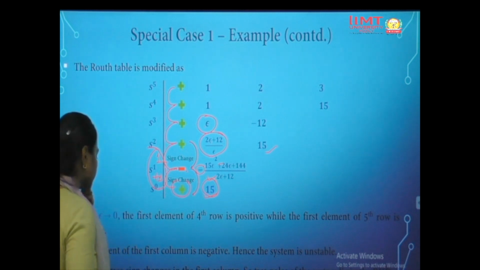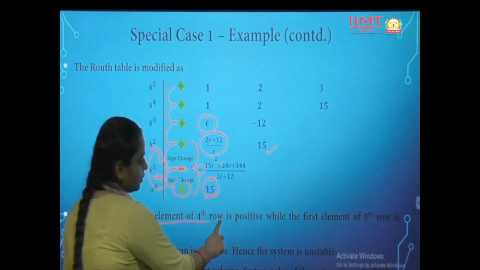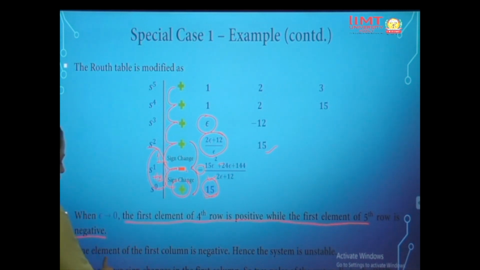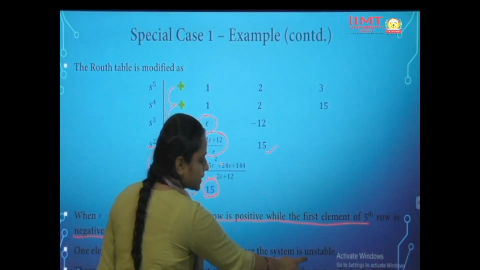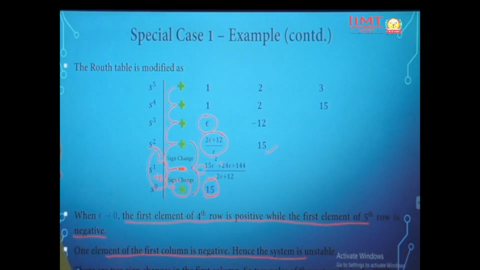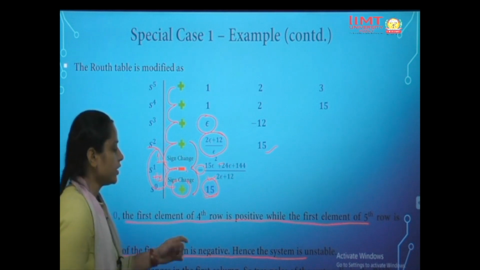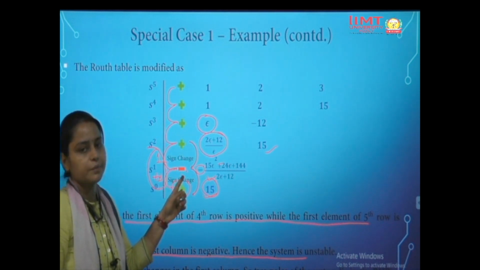Okay. So the first element of the fourth row is positive and the first element of the fifth row is negative. One element of the first column is negative, hence the system is unstable. There are 2 sign changes in the first column, so 2 poles of the system are lying on the right hand side. So as there occurs a sign change, that means the system is unstable.